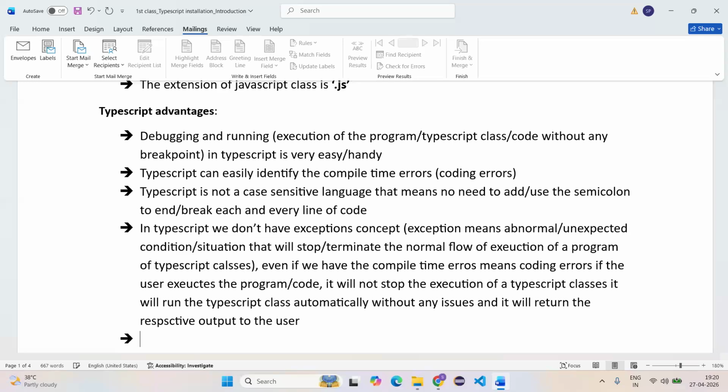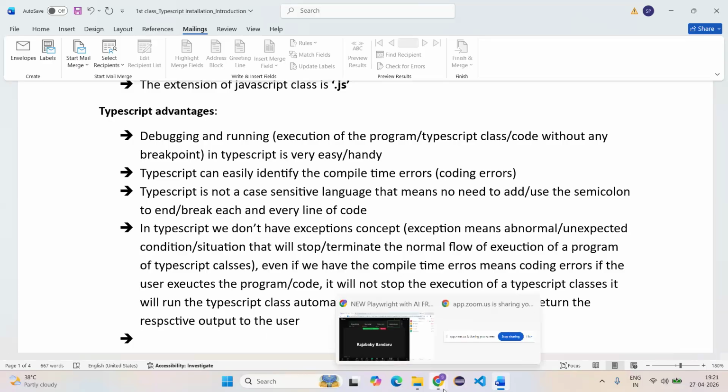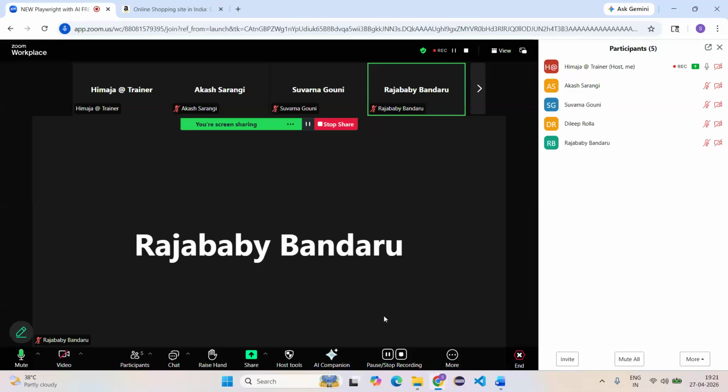Observe carefully, like Java, we do not have the exceptions concept. Even if we have errors, our code will never be terminated. It will execute and every output will be shown to the user.